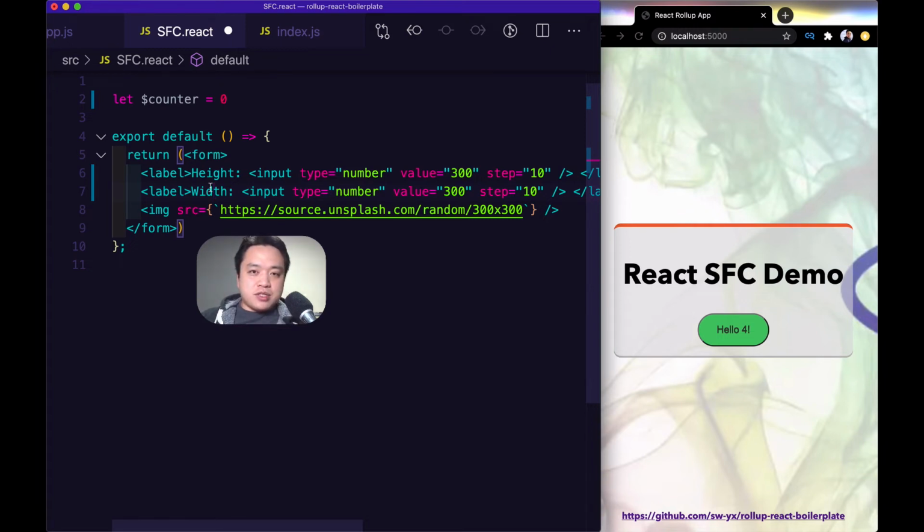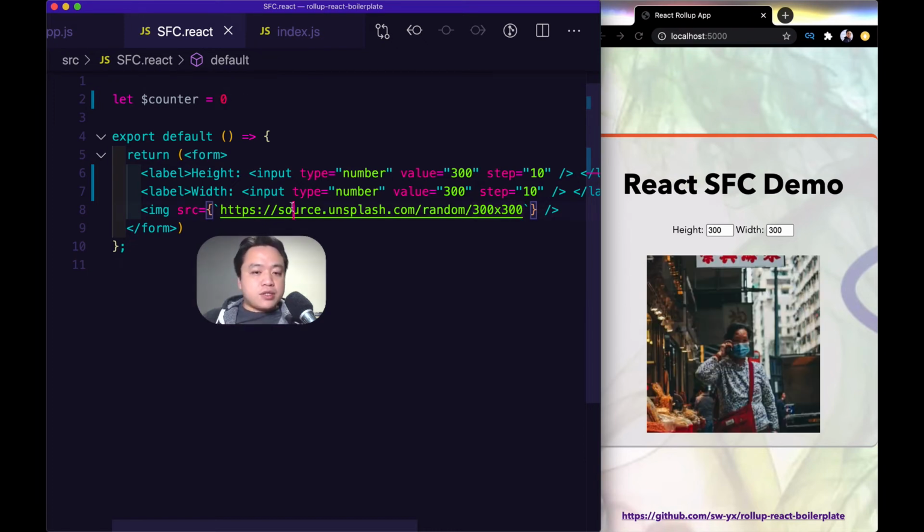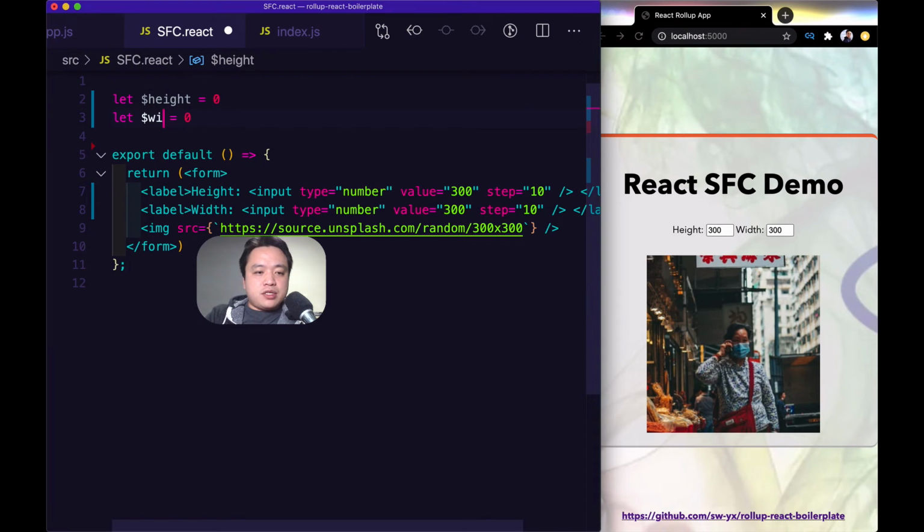But if you scope it to a single file component, then it might actually be a pretty useful thing to have. So for example, here I just have a static form where I have an input for height and input for width. And this image element just pings the Unsplash API with those height and width requirements for a random image. So let's try to see if we can make this into an interactive app. Okay, so let's set up the two state variables that we're going to need. So I'm going to change this counter to height, and I'm going to change that to width. And now I have two state variables.